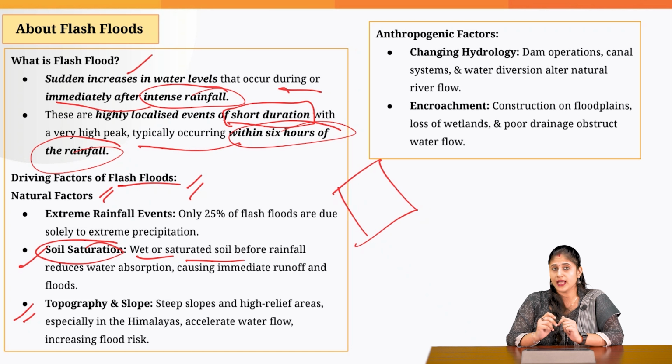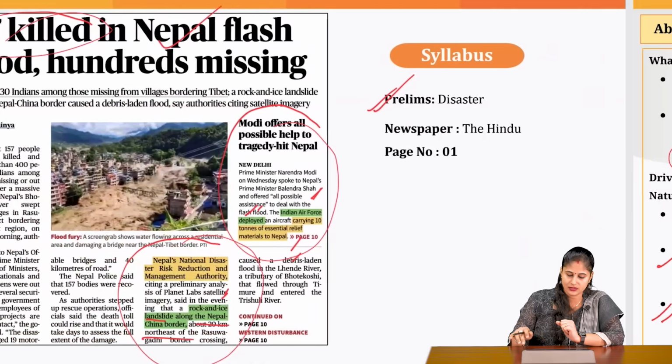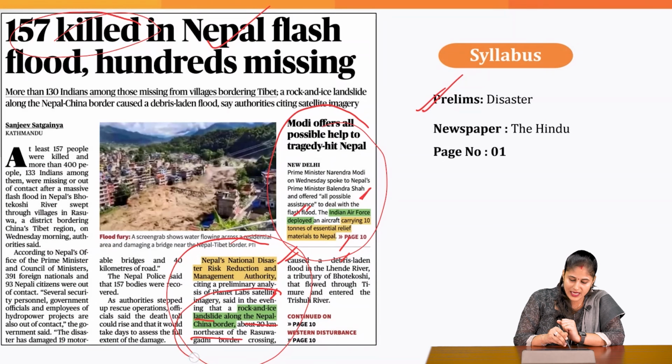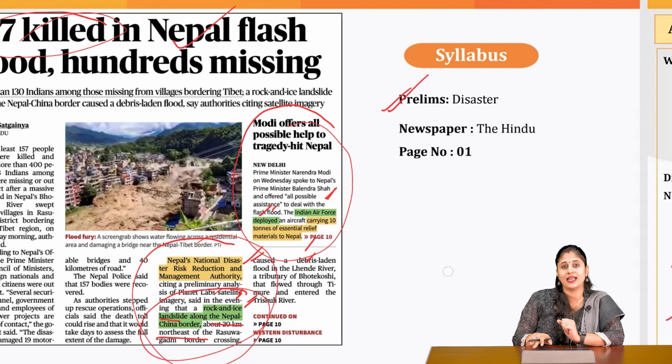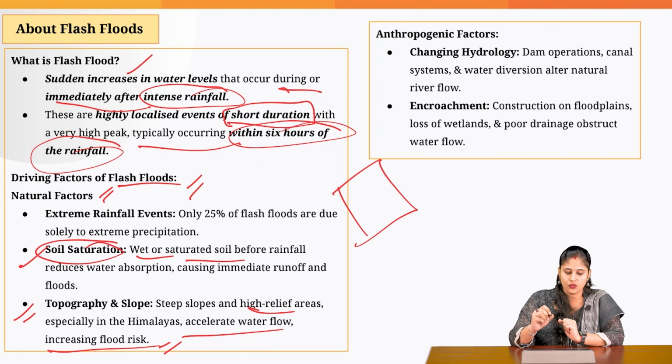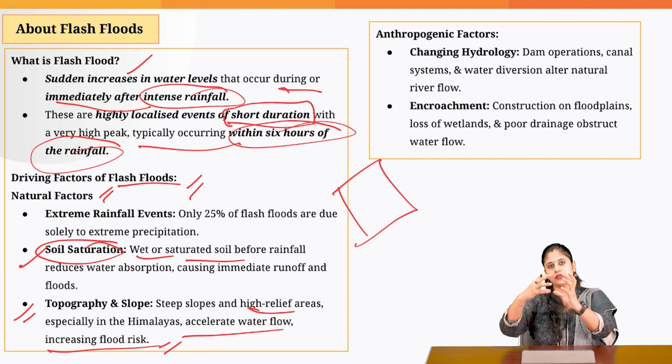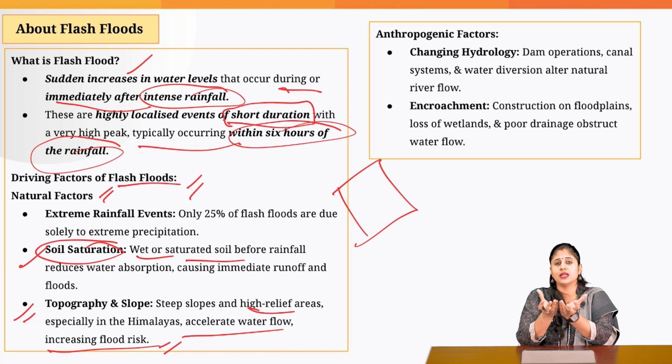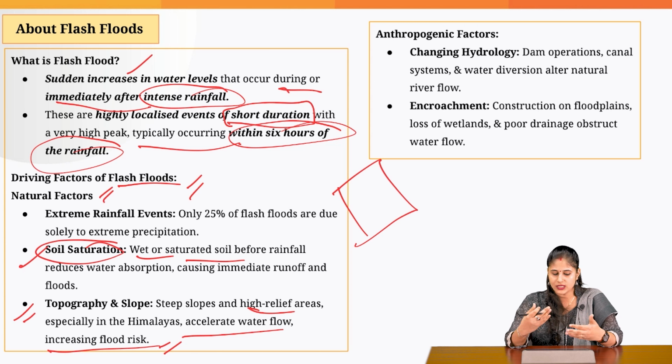And then topography and slope is also responsible. For example, in this case, what has happened? The flash flood is because of the rock and ice landslide. It was because of the topography, which accelerates the water flow. So because of this landslide, what happened? The land does not have the ability now to absorb more and more water. So these were the causative factors.